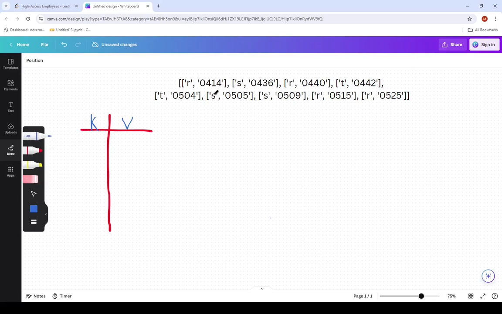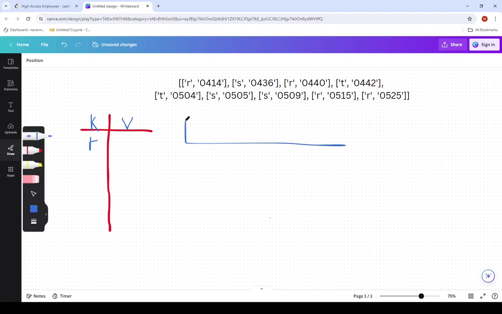So let's look through our list. Now, for the first item, we have R. And what should the value be? Since we are trying to keep track of the users that came 3 or more times within an hour, we can use a data structure like a queue. Why a queue? We use a queue because we want to make sure that all the elements in the queue are within an hour difference. That is, the last element in the queue, the tail of the queue, and the head of the queue are within an hour. So let's try to explain what I mean.